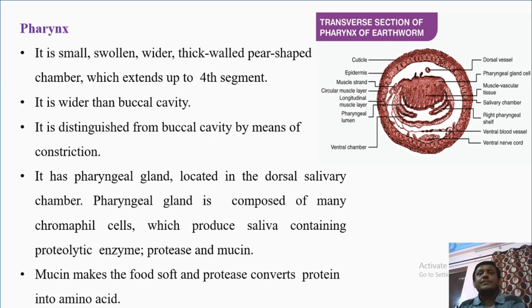The mucin generally softens the food. So the role of mucin is to mix with the food and make it soft. But the protease enzyme present in the saliva converts or breaks the protein into amino acids.